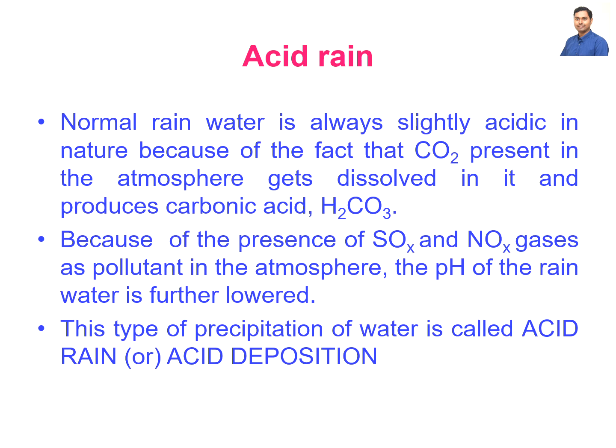So next we will talk about acid rain. Normal rainwater is always slightly acidic in nature, because in the air we have carbon dioxide, and when this carbon dioxide comes in contact with water, it forms carbonic acid, H2CO3. Likewise, if sulfur dioxide comes in contact with water, it can create sulfurous acid.